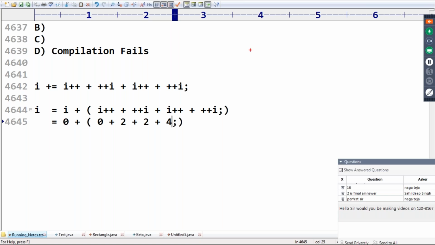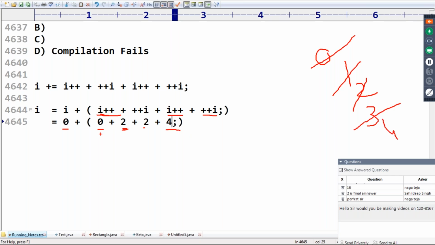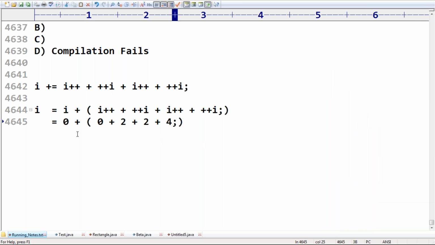Now observe carefully. Sir, I value is 0 first. That's why I = 0, then I++ plus ++I plus I++ plus ++I. First consider 0, and then the I value will be incremented because it's the post increment. ++I: increment the I value and then consider that incremented value. Next I++: first consider the I value and then increment this value. Next ++I: first increment the I value and then consider that incremented value. 2 plus 2 plus 4, its value is 8.